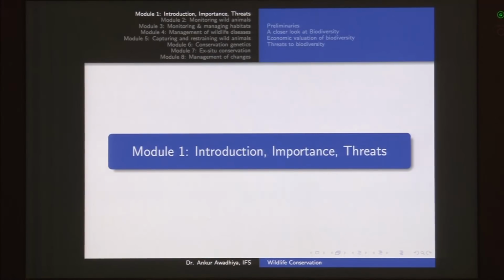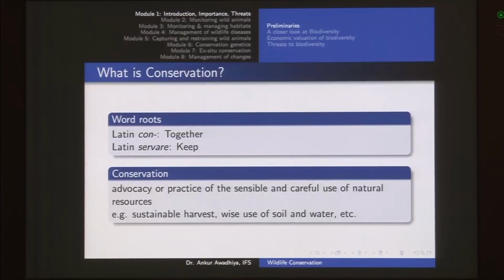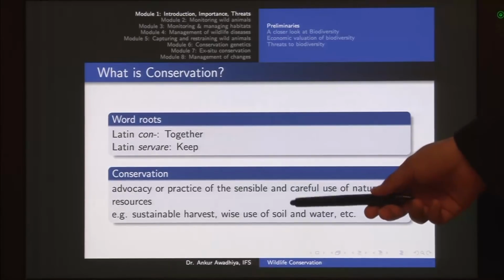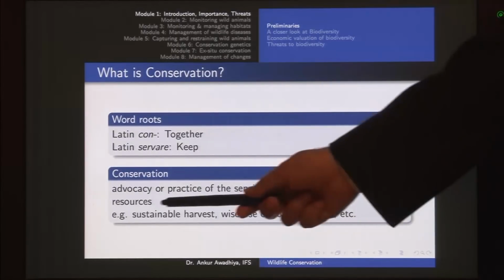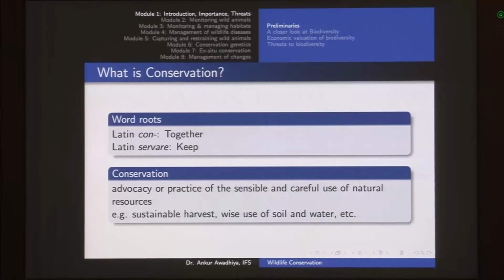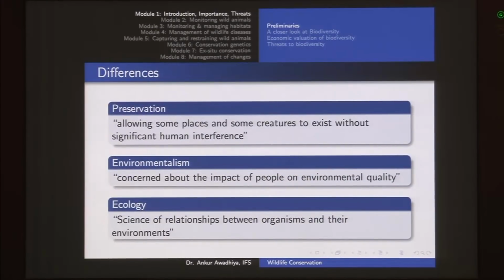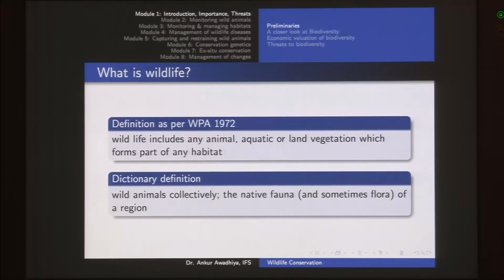So we began with this module of introduction, importance and threats, in which the most important thing is, when we talk about wildlife conservation, what is conservation, what is wildlife. So conservation is advocacy or practice of sensible and careful use of natural resources, and it means any sustainable use of resources. So whether you are talking about sustainable harvest or sustainable use of soil, sustainable use of water and so on. And this is different from preservation, in which you do not touch anything, environmentalism, which is concerned with environmental quality, and ecology, which is the science of relationship between organisms and their environment.